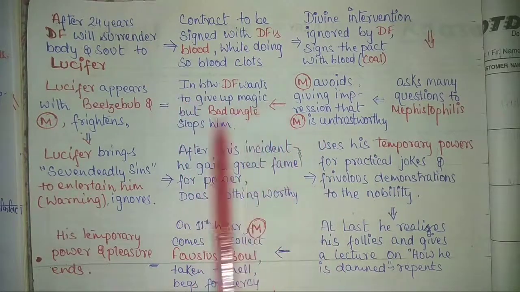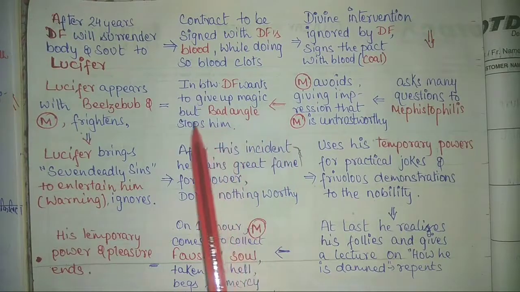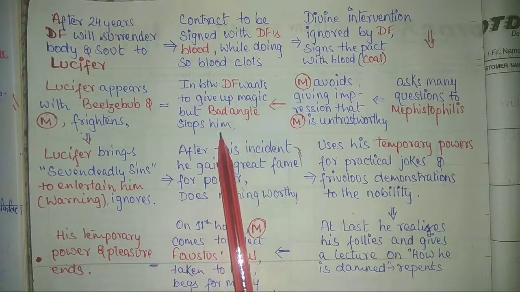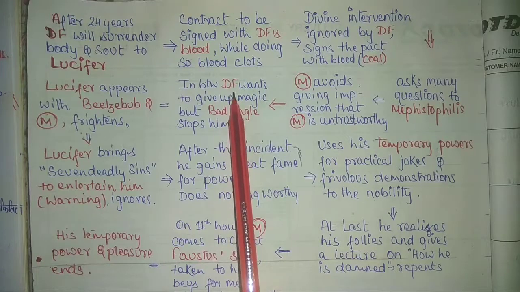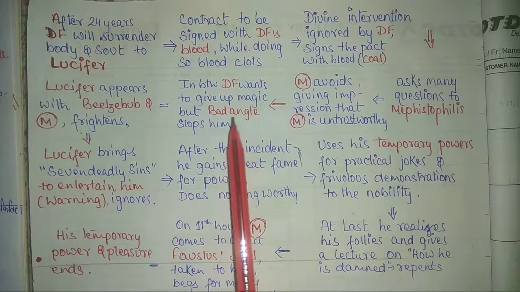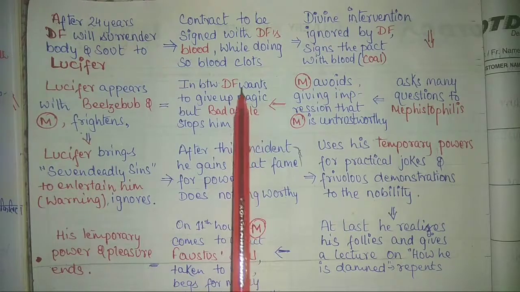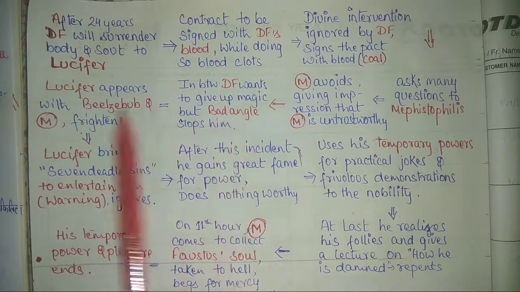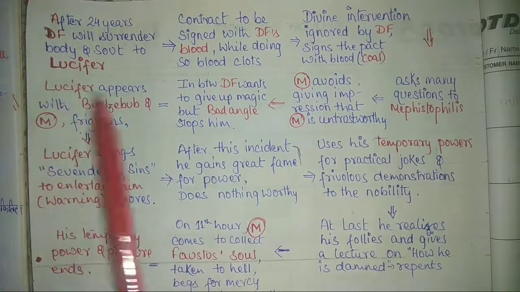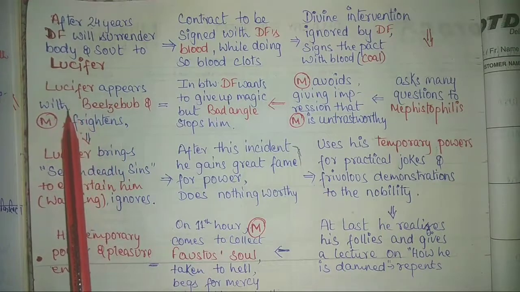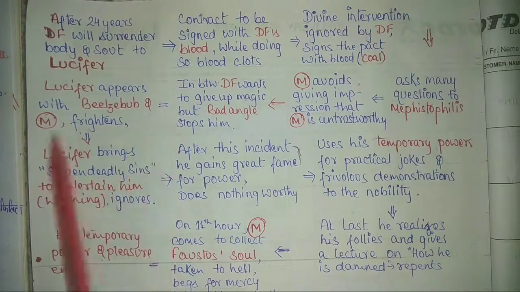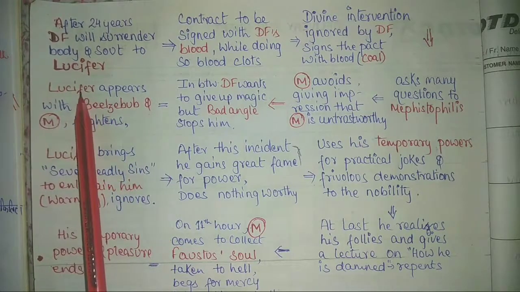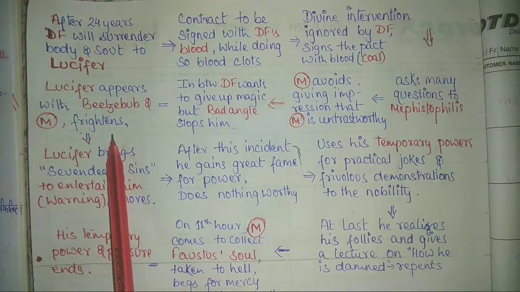In between, Dr. Faustus wants to give up magic, but the Bad Angel stops him. He realizes that maybe he is doing wrong, something which is morally not upright, but the Bad Angel appears and stops Dr. Faustus from doing so. Then we see Lucifer himself appears with another devil, Beelzebub, along with Mephistopheles, and he frightens Dr. Faustus about the pact.